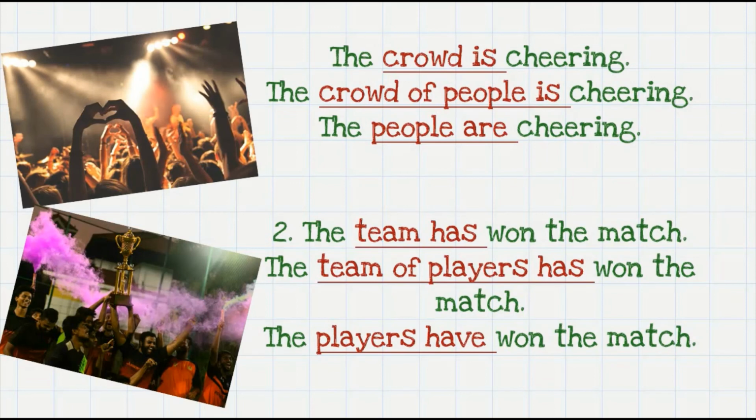So the crowd is cheering or the crowd of people is cheering, but when the word crowd is missing, then we simply say the people are cheering. The team has won the match or the team of players has won the match, but the players, when the word team is missing, we take it to be plural and the players have won the match is what we say.